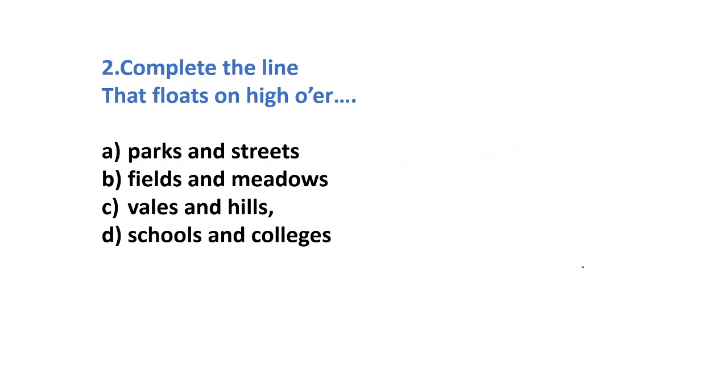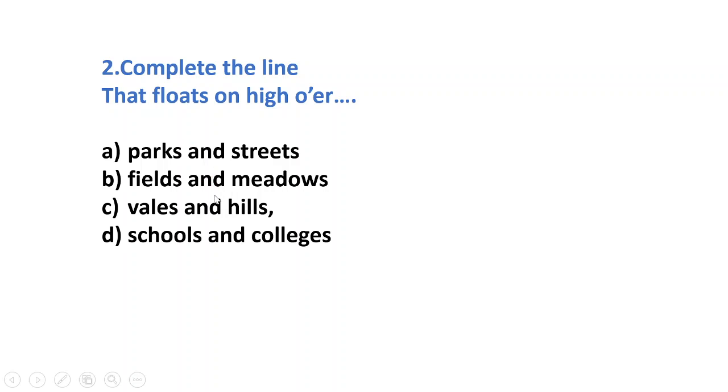Now let's move to the second question. Complete the line: that floats on high over dash. Please see the options and give the answer. This is the second line of the poem.